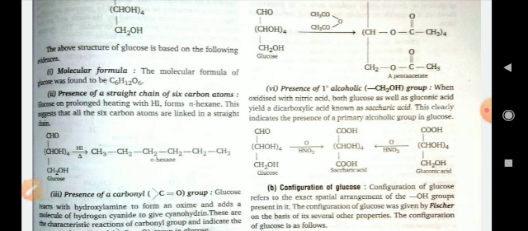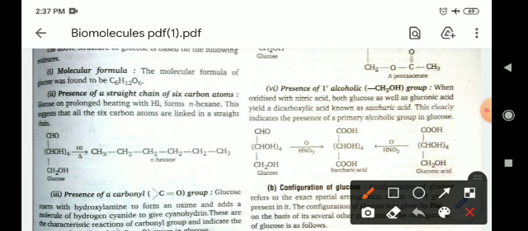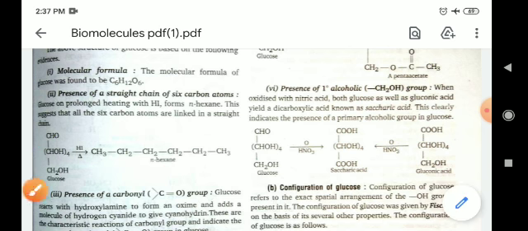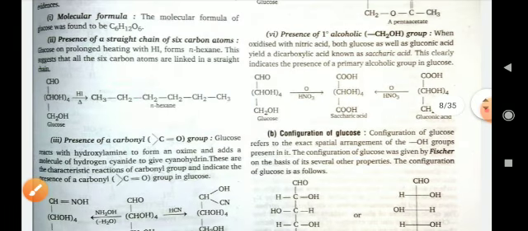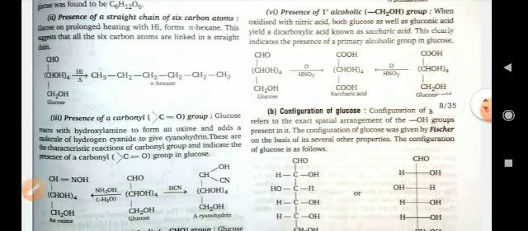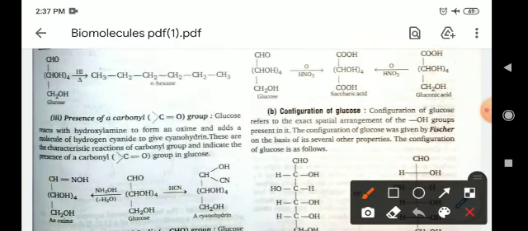Means, when glucose is heated in presence of HI, it will give normal hexane, meaning all oxygen will be removed and form a 6 carbon hydrocarbon chain. So the presence of a carbonyl group, how will you justify?